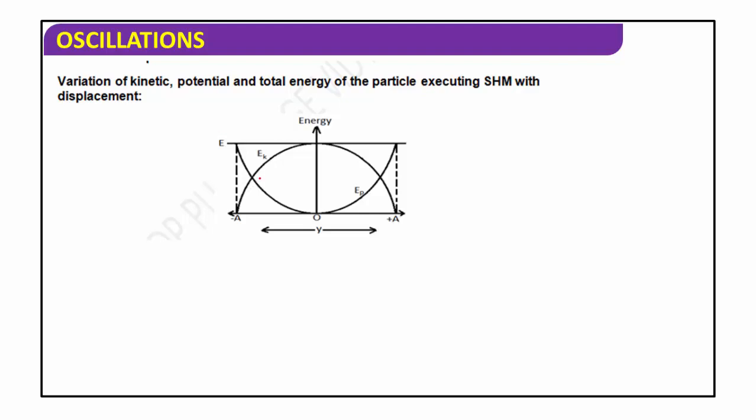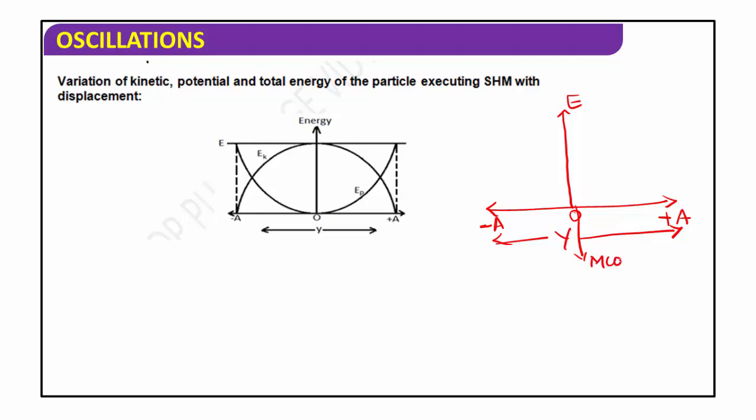Here this graph shows the variation of kinetic energy, potential energy and total energy of the particle executing simple harmonic motion. When you draw the graph of total energy versus displacement, the total energy is along the y-axis. This is the mean position. Here is the maximum displacement of the particle along the positive x-axis, and this is the maximum displacement along the negative x-axis. The maximum displacement of the particle from its mean position is called amplitude.